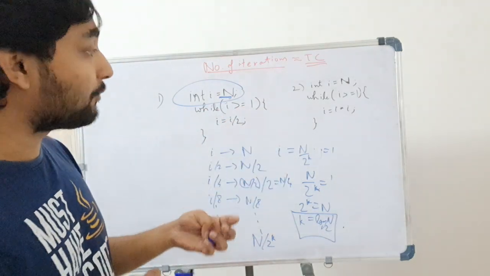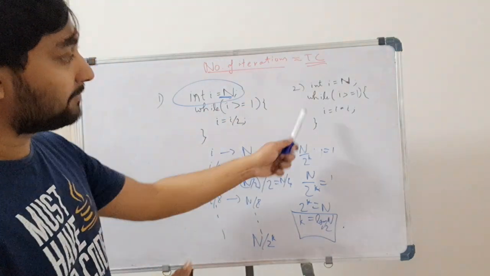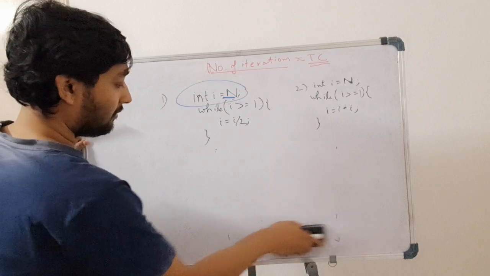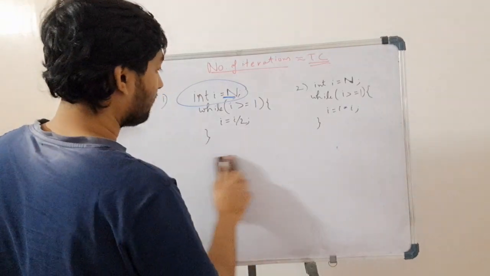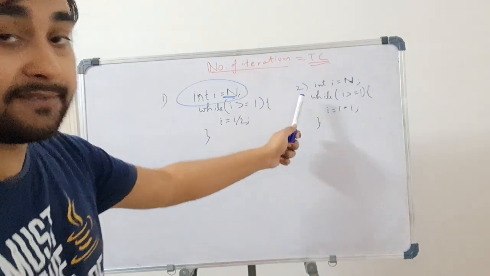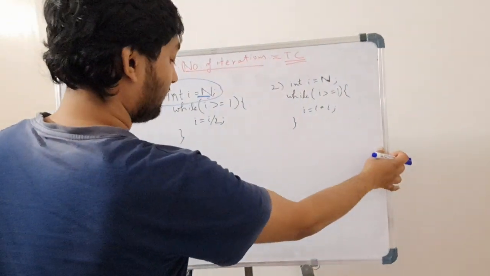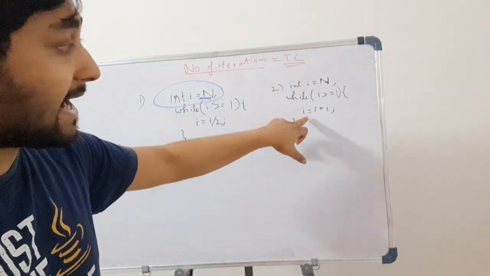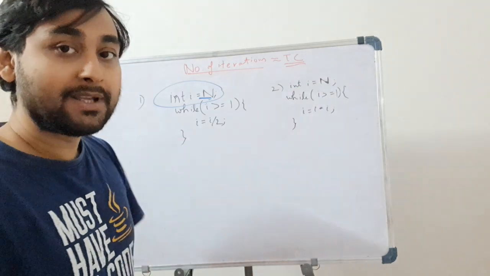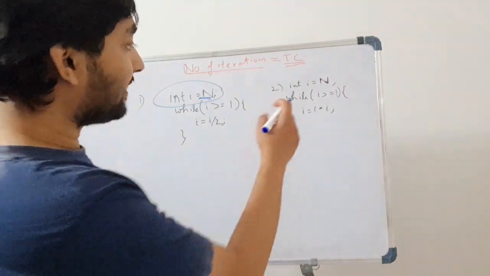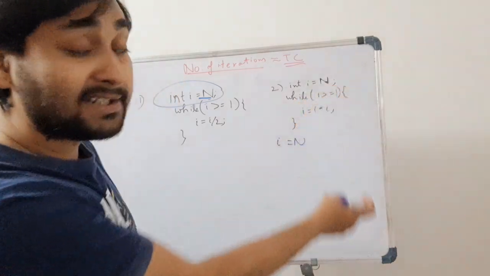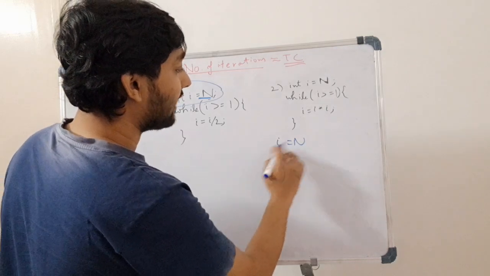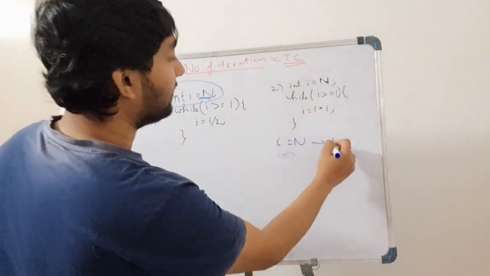Now I will jump onto the second problem. Let's understand what the time complexity is for this code. What I have written here, if you can see, is that I have initialized i as n. While i is greater than or equal to 1, i is equal to i into i. So what will be my time complexity? The first i value is n, and n is greater than or equal to 1, so the condition gets satisfied. i will become i into i, so it will become n into n.